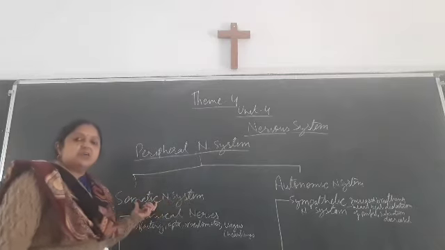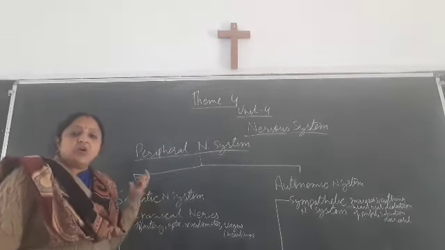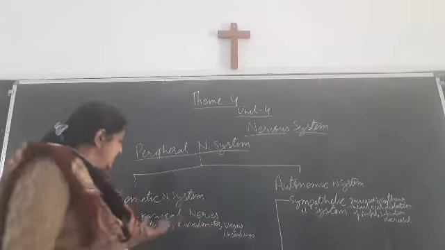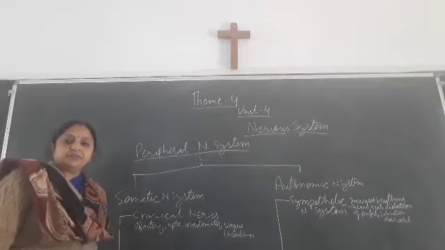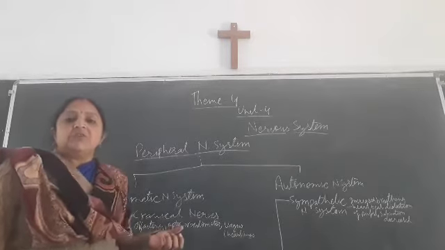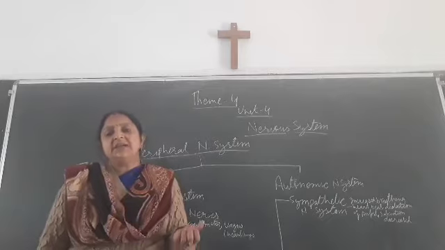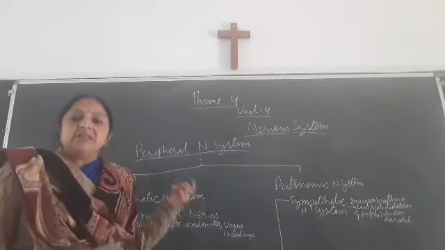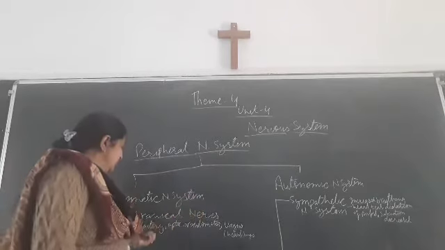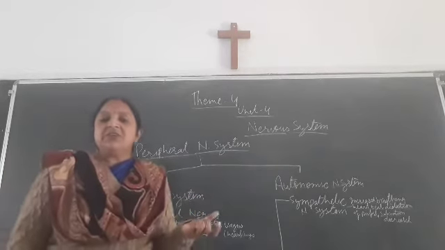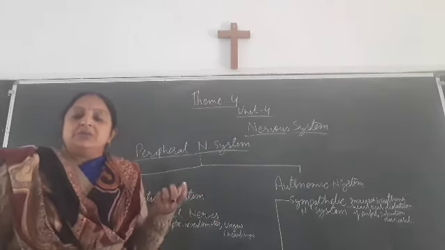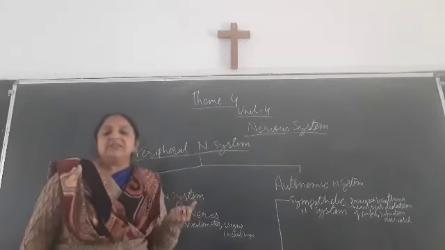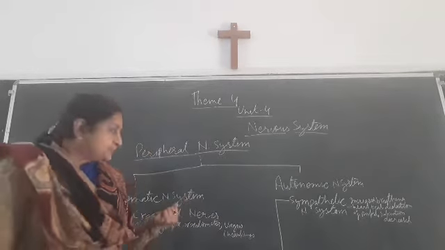Now the somatic nervous system is again divided, on the basis of origination of the nerves, into two parts: cranial nerves and spinal nerves. Cranial nerves originate from the medulla oblongata and cerebrum, and these nerves are 12 in pairs. These cranial nerves provide sensation to our sense organs and to the heart and the lungs.